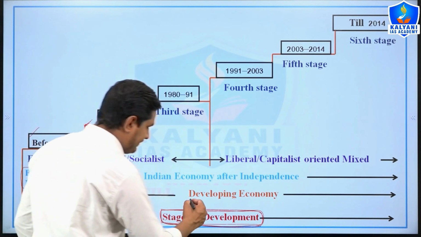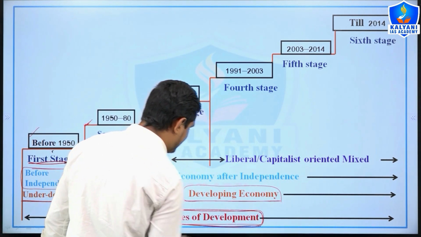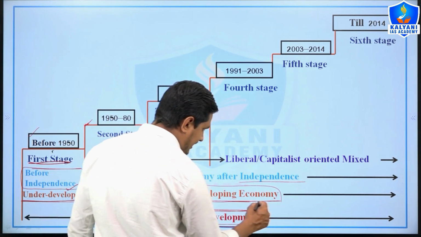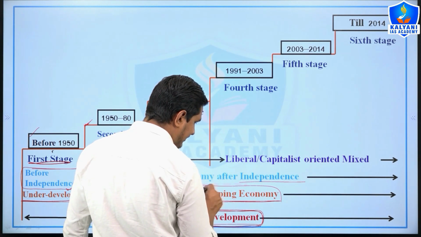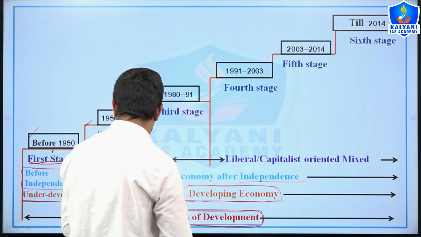After that we will see the economy as a developing economy, or we can say the Indian economy after independence, and the Indian economy after independence was a developing economy. So we will see the features of the Indian economy.